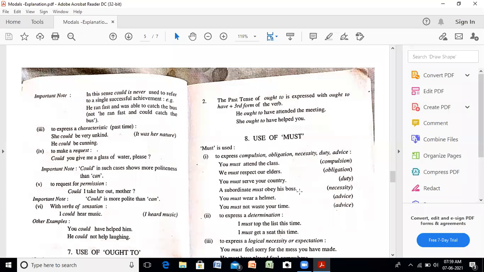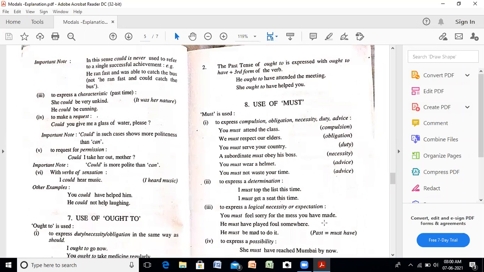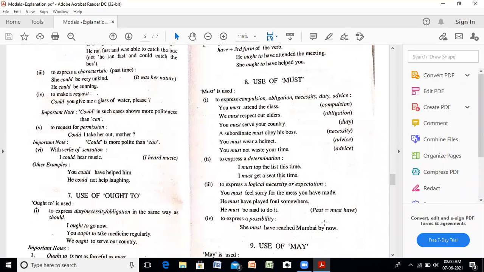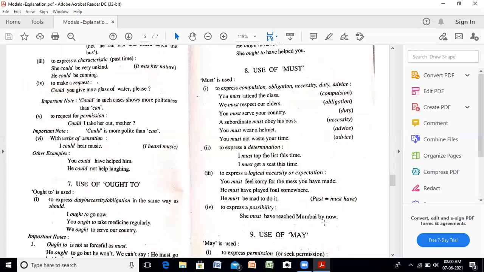A subordinate must obey his boss. It is the necessity of the job. You must wear a helmet. It is an advice. You must not waste your time. Again, an advice. To express a determination, I must top the list this time. This shows the determination. That means you have determined that you will top in the list. I must get a seat this time.